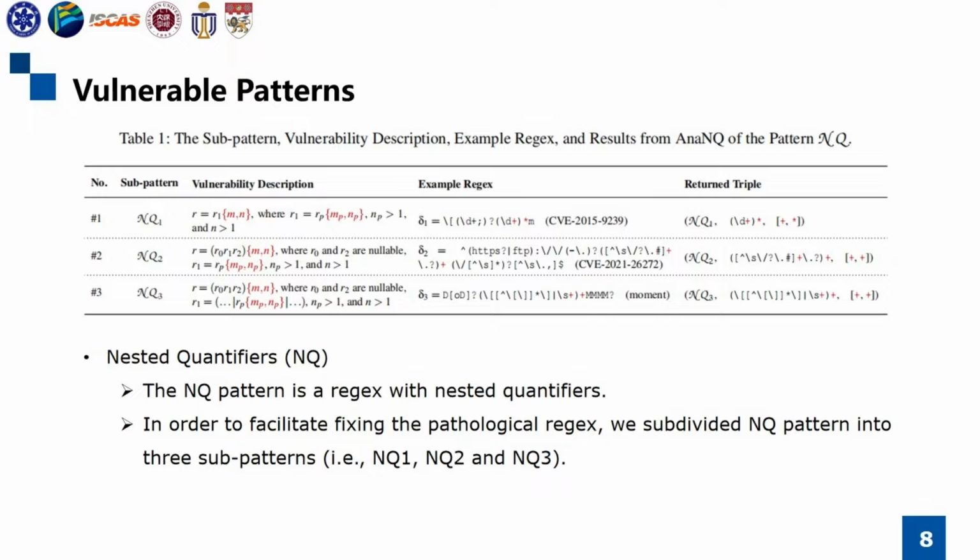Next, I will introduce the fine-grained vulnerable patterns. RegexScalpel uses these vulnerable patterns to localize the vulnerabilities and obtain the information for the repair. The NQ pattern is a regex with nested quantifiers. The NQ pattern has worst-case exponential behavior when a pump string can be consumed by either an inner quantifier or an outer one. In order to facilitate fixing the pathological regex, we subdivided the NQ pattern into three sub-patterns, that is, NQ1, NQ2 and NQ3, as shown in the table.